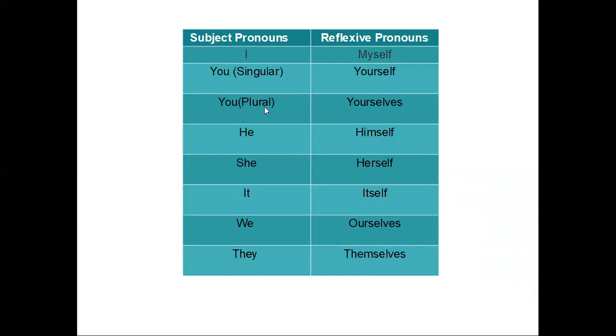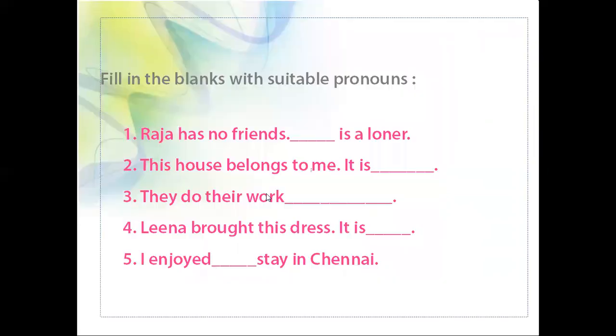Then you plural, yourselves. Then he, himself. She, herself. It, itself. We, ourselves. They, themselves. So you have to read this chart, then only you will be able to write the worksheet.